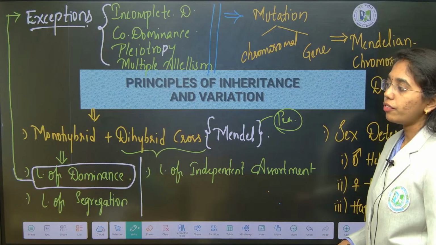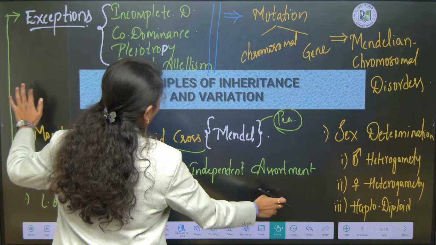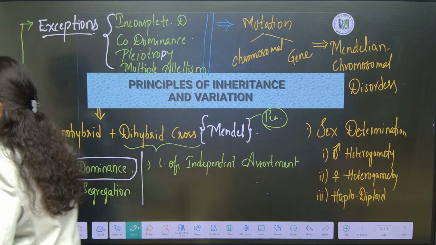Have you analyzed the complete picture of this? All the segments are important. Everything is important here. There is nothing to leave.